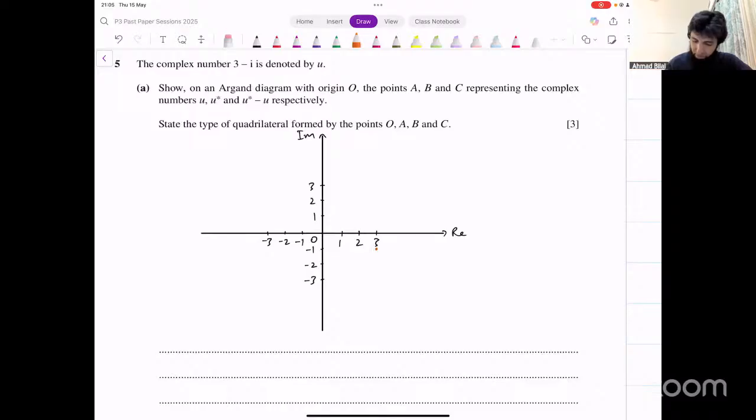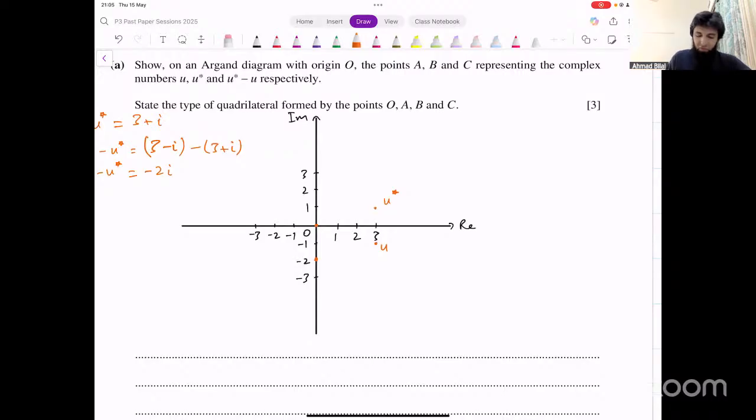Let's mark that. u conjugate, what's u conjugate going to be? The imaginary part will change sign, so it becomes 3 plus i. And then u minus u conjugate, what would that be? 3 minus i minus 3 plus i. That gives you minus i, that's minus 2i. Right, that's u minus u conjugate. So u conjugate is 3 plus i. That will be this point here. This is u conjugate. This is the origin. That's already there. And then u minus u conjugate, minus 2i. That's this point here.